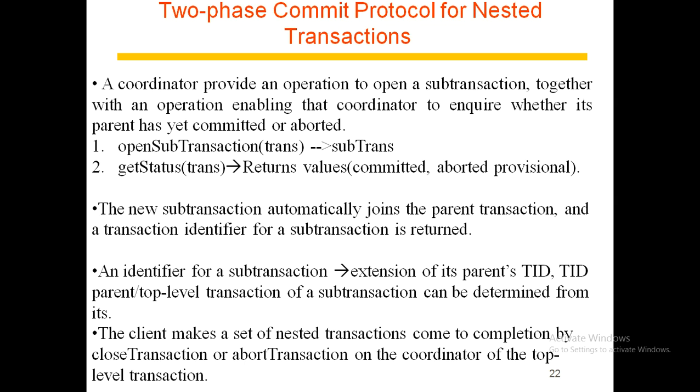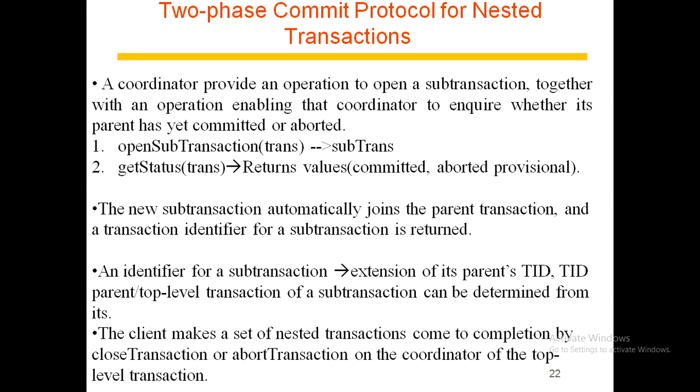The client starts sub-transactions by invoking the open sub-transaction operation, whose argument specifies its parent transaction. The new sub-transaction automatically joins the parent transaction, and the transaction identifier for the sub-transaction is returned.